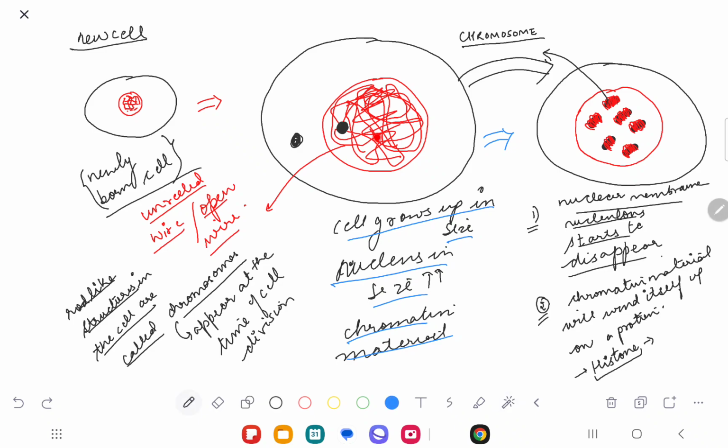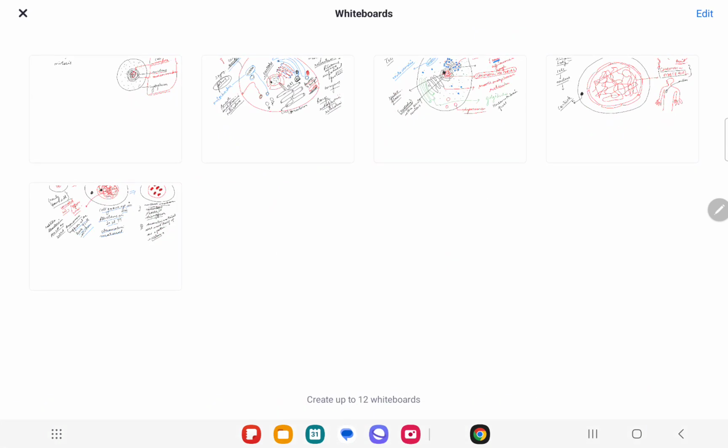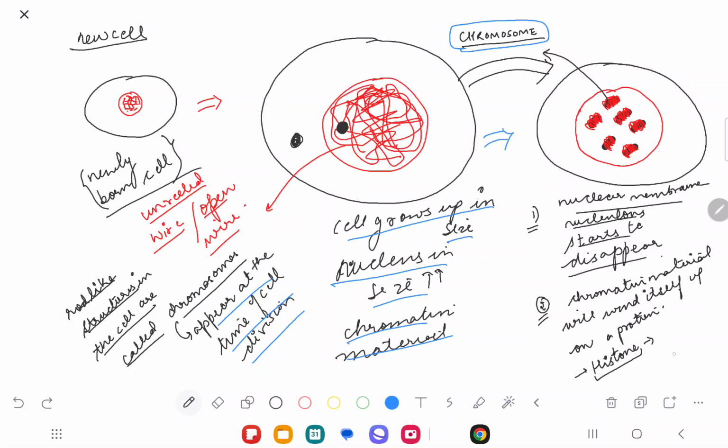So this is the concept. Now, when I'm talking about this chromosome structure, let's understand a little bit about how exactly one thread looks. The cell grows in size, the chromatin material winds up on the histone protein and acquires these cylindrical shapes.